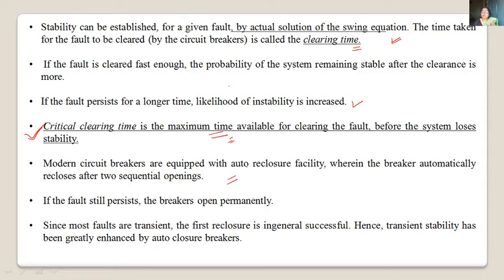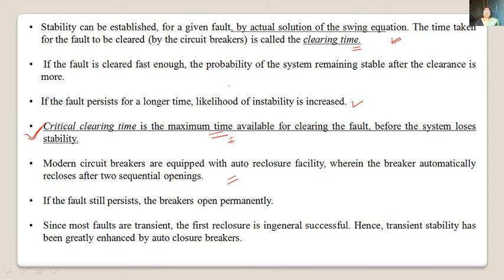Okay, if the fault is not cleared, the auto recloser will open, and it will again check whether the fault is cleared or not. If the fault is not cleared, then it will remain open. If the fault is cleared, then it will close. That means two openings of the breaker are allowed to check whether the fault is cleared or not. In the third, it is permanently open if it is not cleared.